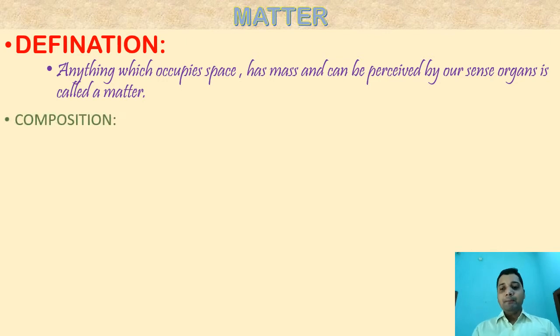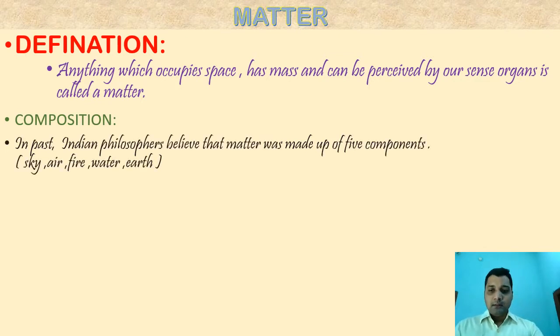And when we come to the composition of matter, what this matter is made of, long ago philosophers were giving their ideas about matter. Different philosophers gave different perspectives. Indian philosophers at that time believed that all matter is made of 5 elements: sky, air, fire, water and earth.